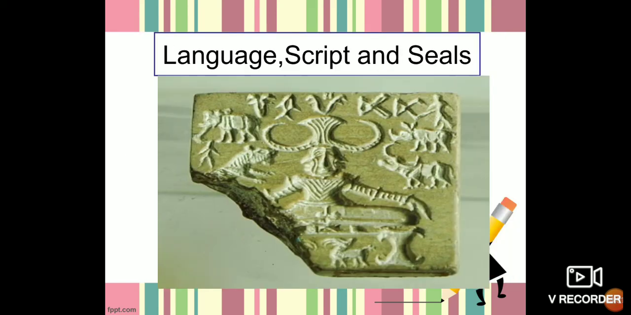Next is language, script and seals. Numerous seals have been found belonging to the Indus Valley civilization. Seals are small, flat stone, clay or metal tablets with a symbol and some writing. However, the language and the writing of the Harappans have not been read by historians even today. Thus, the writing on these seals remains a mystery, meaning it is difficult to understand.